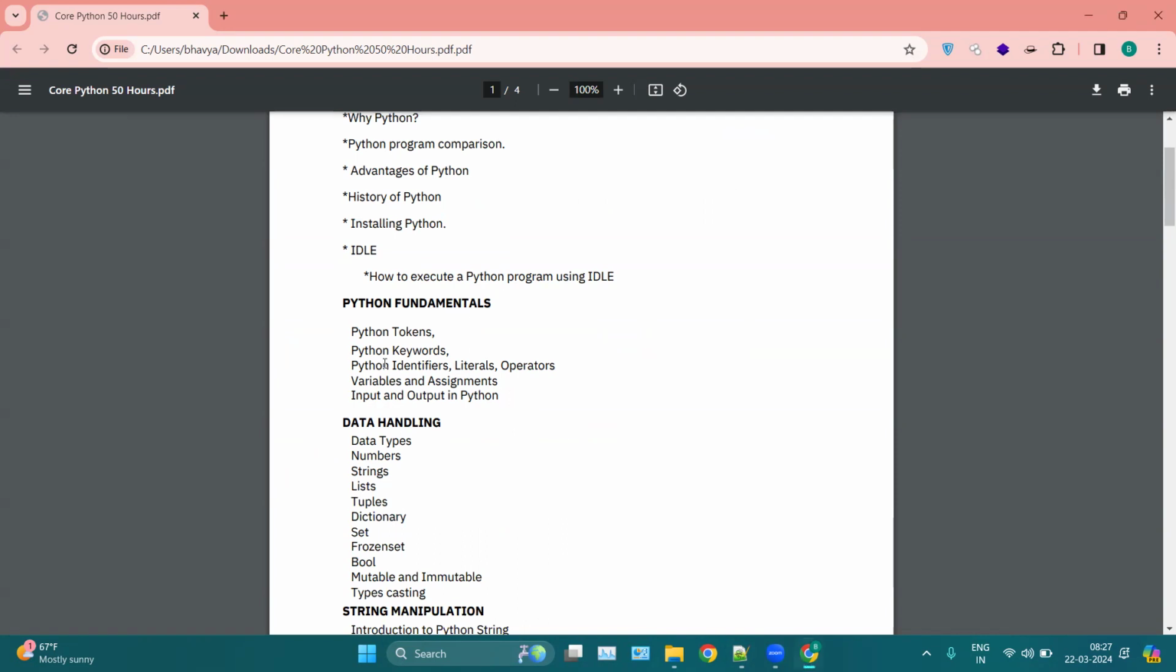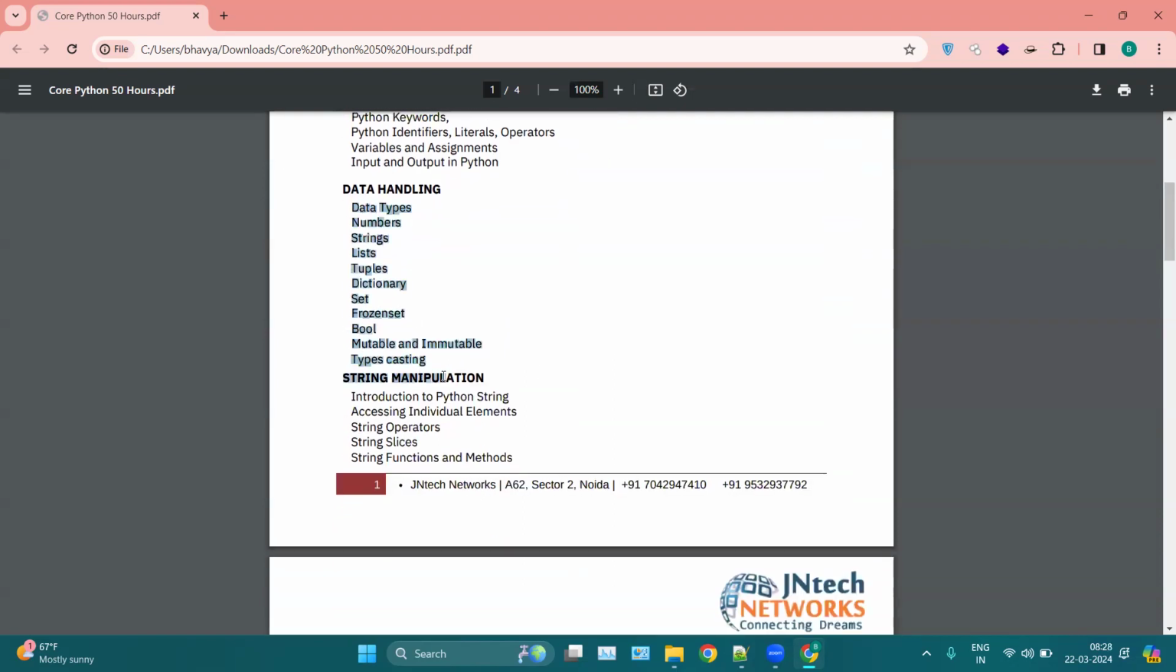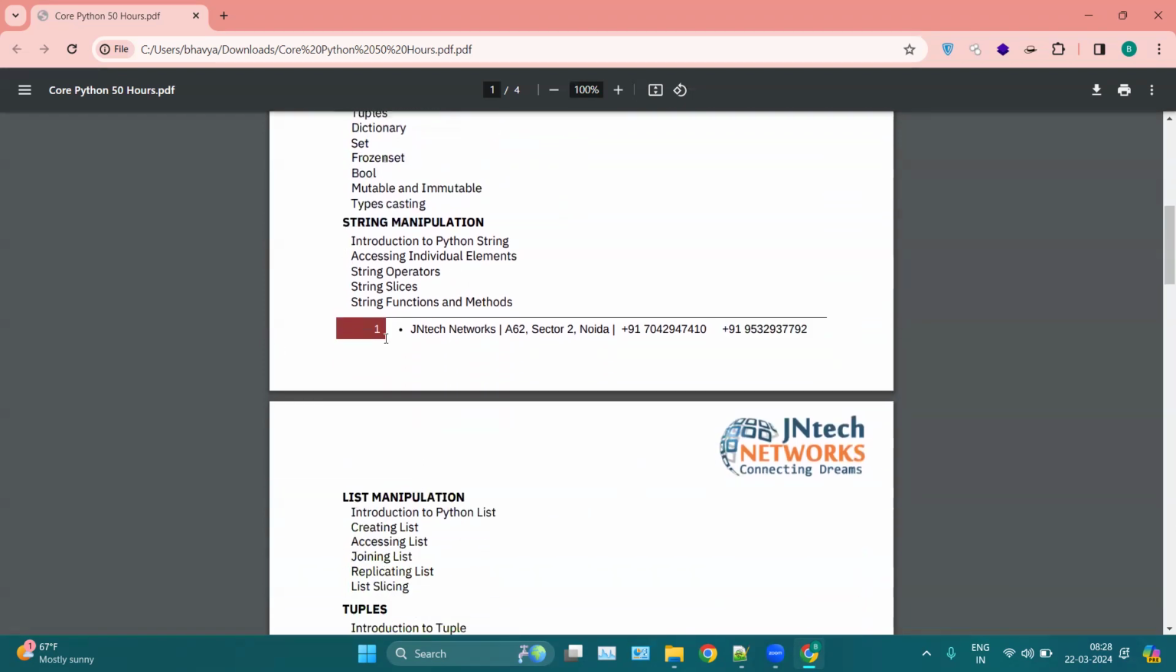Then we have Python fundamentals, where we will discuss Python tokens. These are very fundamental parts of Python. Python keywords, Python identifiers, Python variables, input and output of Python. Then data handling, which covers all the data types. We have many data types in Python, like strings, numbers, float, integers, and list, tuples, dictionaries. So we will discuss Python data types, what is mutable, what is immutable, how we can change a data type, which is known as typecasting, and so on.